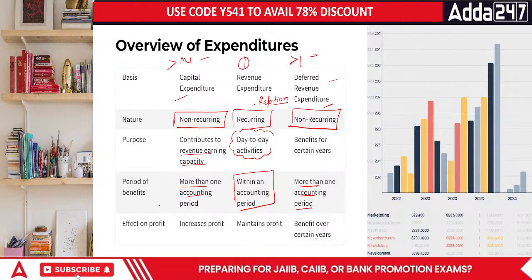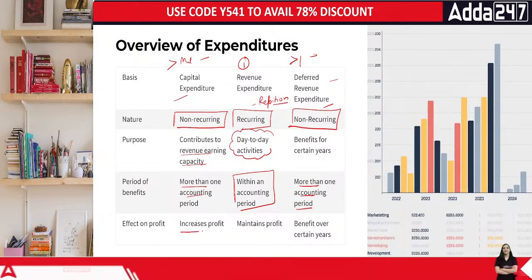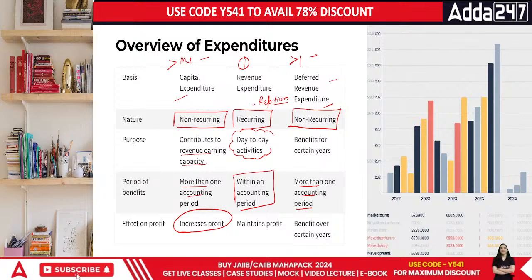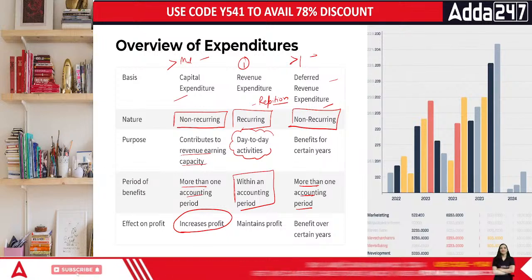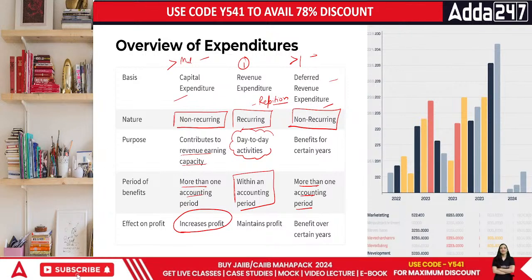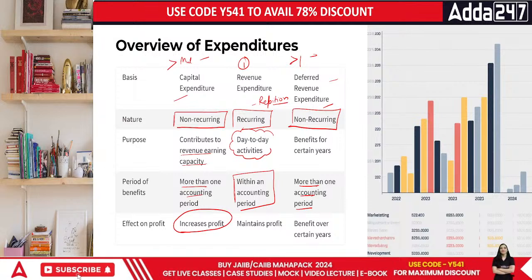Then comes effect on profit. Effect on profit of one thing is definitely more than the other. What difference does this make, everyone? The difference it makes is capital expenditure will increase profit for the future. If I buy a car today, that car is going to help me to earn more over the period of time. But what will not help me, everyone? The petrol expenditure that I'm doing today will not increase my profit over the period of time. It would be just like I'm using the particular car right now.